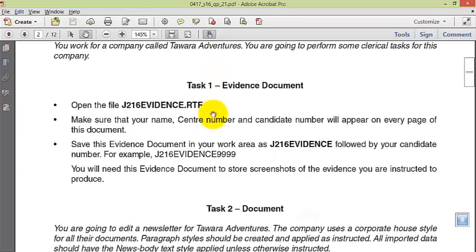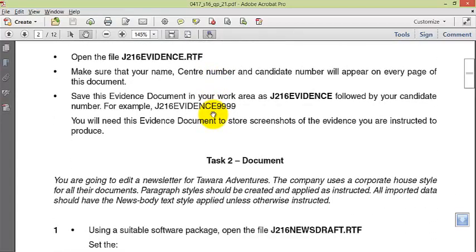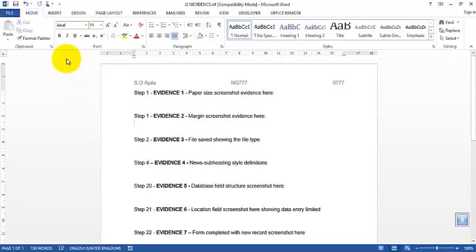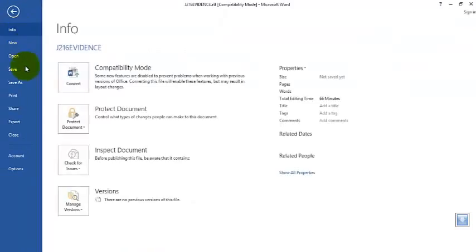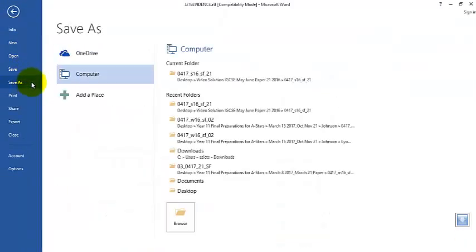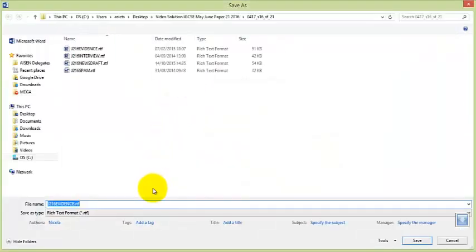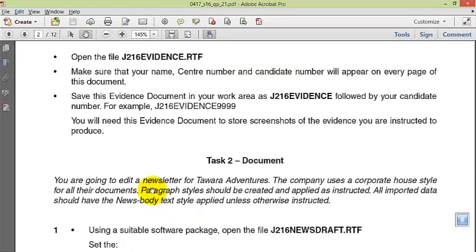Save this evidence document in your work area as J216 followed by your candidate number. Okay. So I want to save this file. Save as, my work area. My work area is my folder. So what's the format?